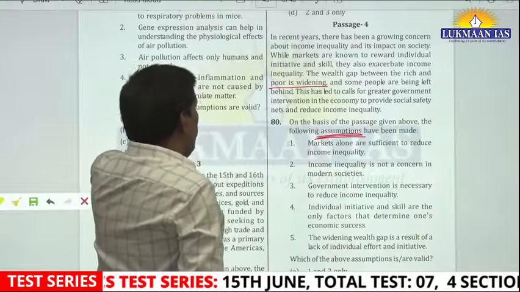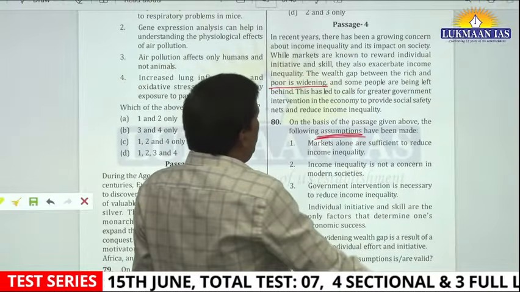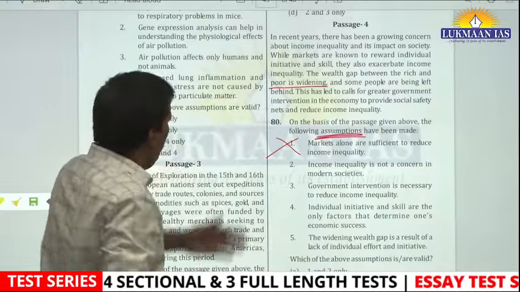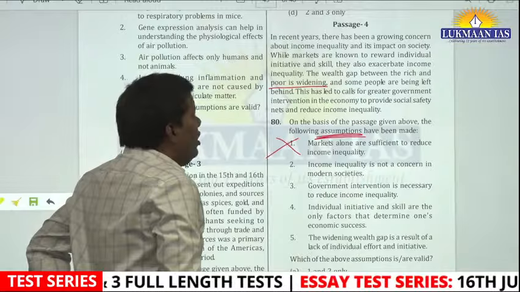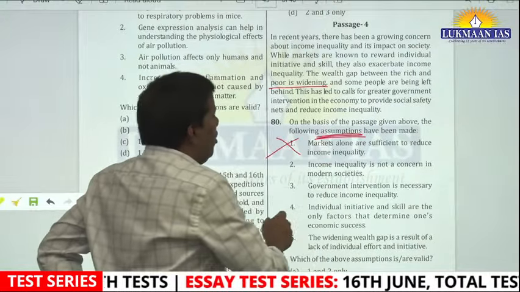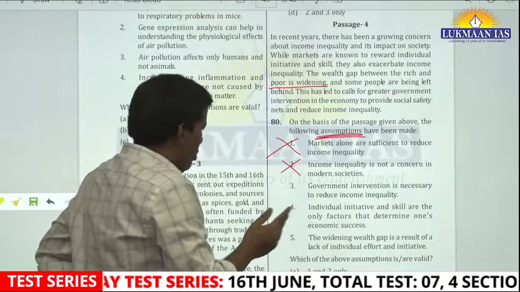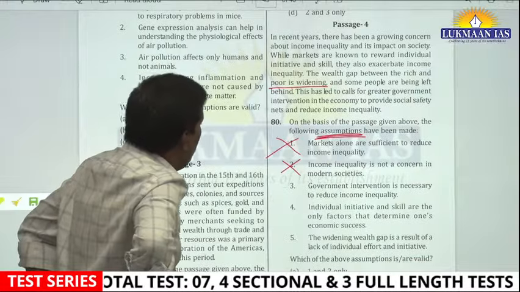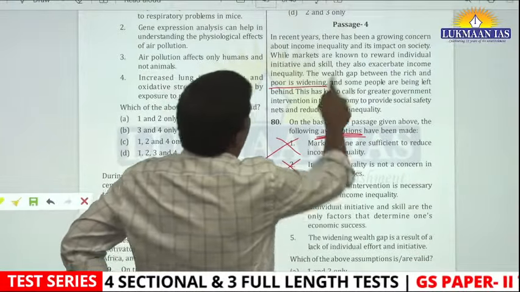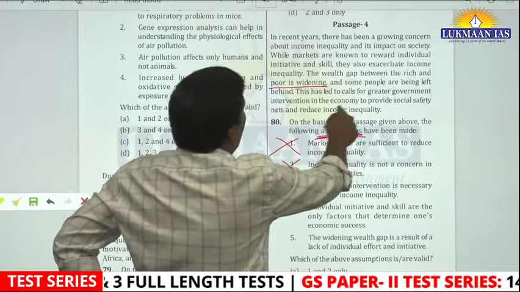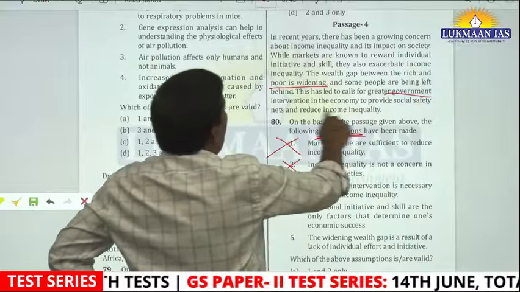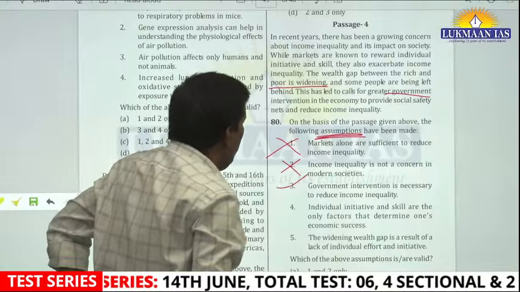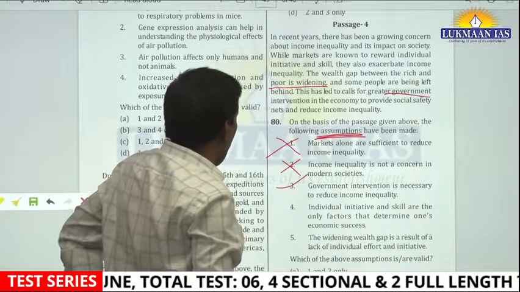See, it is asking for an assumption. Markets alone are sufficient to reduce income inequality. Forget assumption, this is kind of a negation, right? Income inequality is not a concern in modern society. Okay, so you will say, why all these things, right? Government intervention is necessary to reduce income inequality. Yes, that is what the message is trying to say, right? Government intervention is required for social safety nets. Individual initiative and skills are the only factor that determines one's economic success.